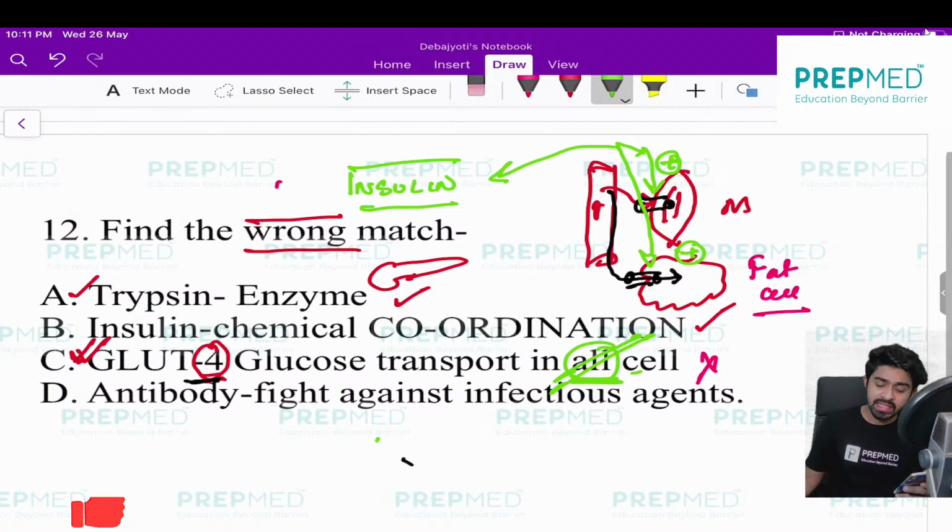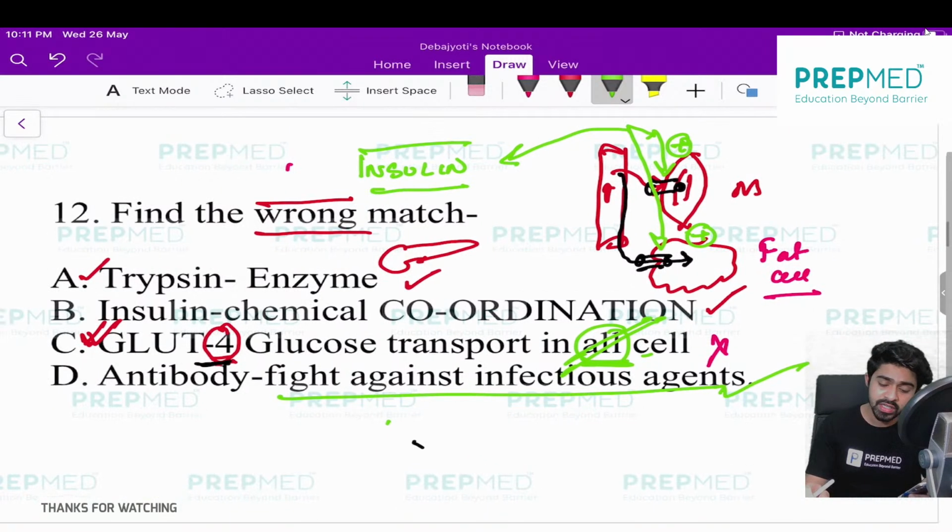And option 4, antibody: it is a protein or peptide that fights against infectious agents. This is a basic statement you already know. So the correct answer will be C.